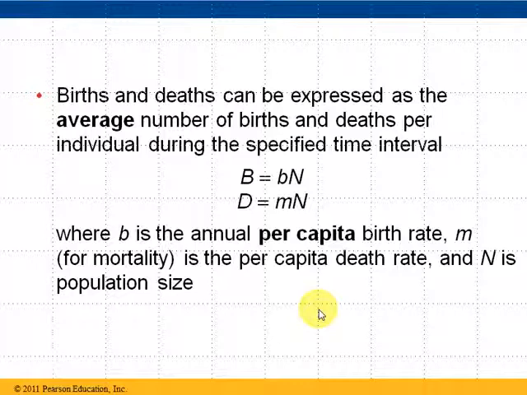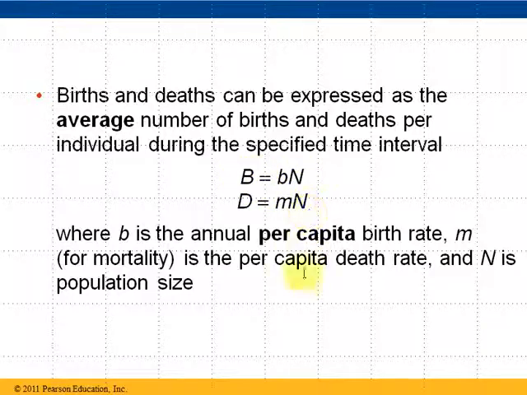So we're going to use B, which is our births, and that's going to equal our annual per capita birth rate. So little b is our annual per capita birth rate. So our births are equal to the annual per capita birth rate times the population size N. Remember, per capita is how many births per person or per creature. You multiply that by the population size and you get the total number of births.